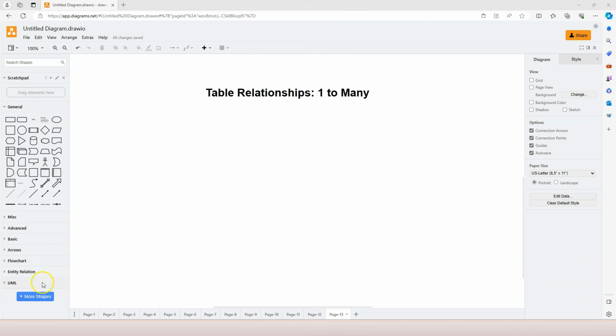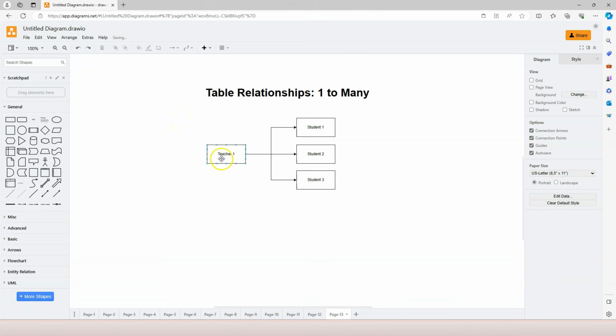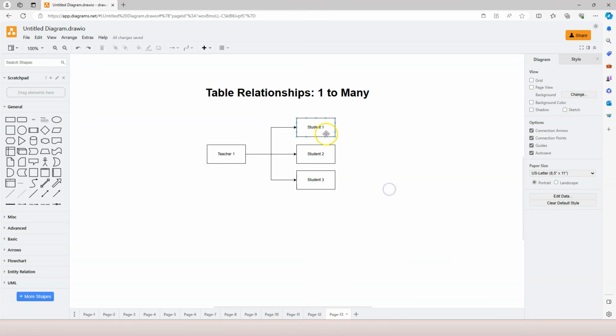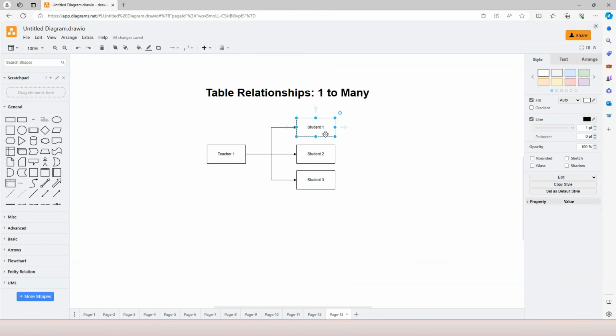In this video, let's learn about table relationships, specifically the one-to-many relationship. In the world, we see relationships like teacher to students. So one teacher can teach many students in one class, and within one class, a student can only be taught by one teacher. So this is a one-to-many relationship.